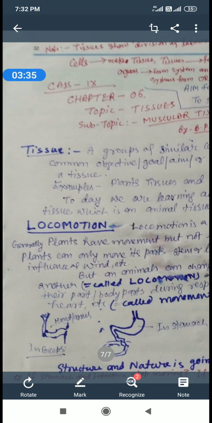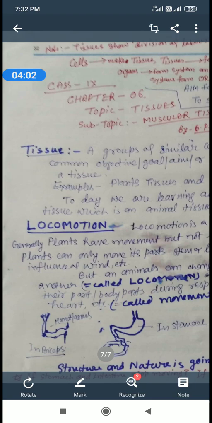These tissues were discussed in the earlier classes, and these are the plant tissues. The animal tissues like epithelial tissue and connective tissue were also discussed in the previous class. Today I am discussing the muscular tissue.